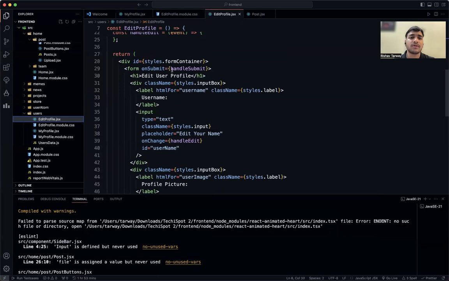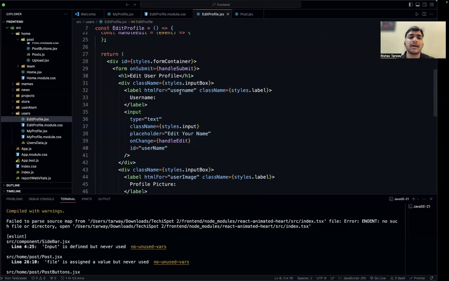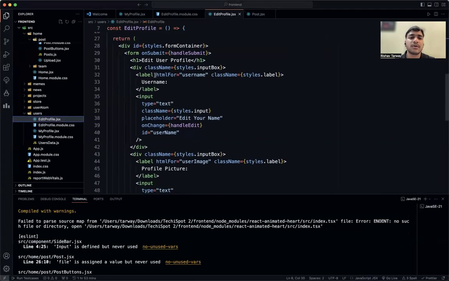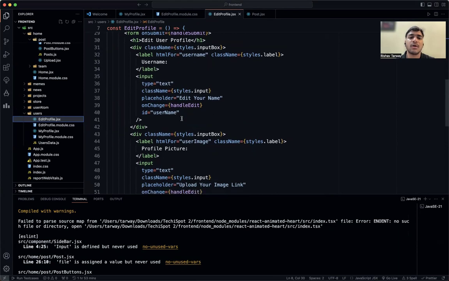So I was talking about this div, the main container, where all the text, the input and the label are being displayed to the user. Then we have a div className input box. So our input box has been displayed where the label is being displayed, an input box with type text, className styles.input, and placeholder edit your name, and onChange handleEdit.